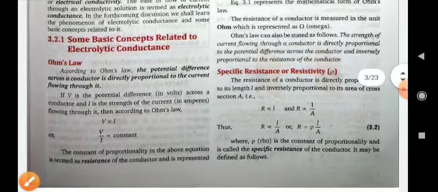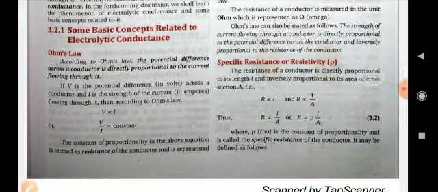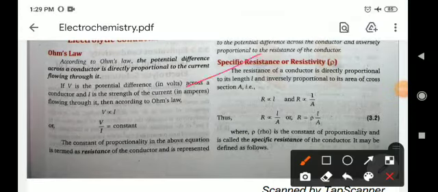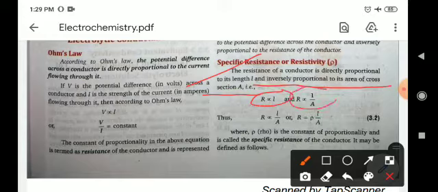Next, specific resistance or resistivity. So, what is this? The resistance of a conductor is directly proportional to its length and inversely proportional to its area of cross section. Finally, R equals rho L upon A, where rho is the constant of proportionality, called specific resistance.